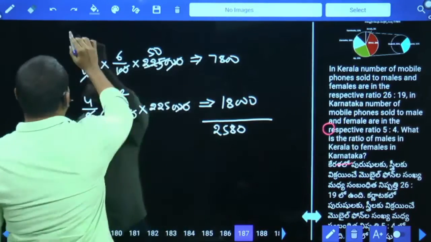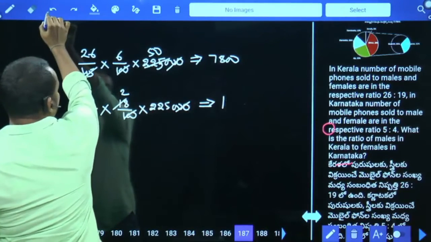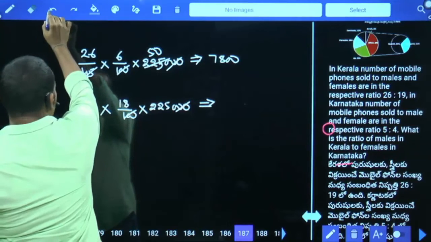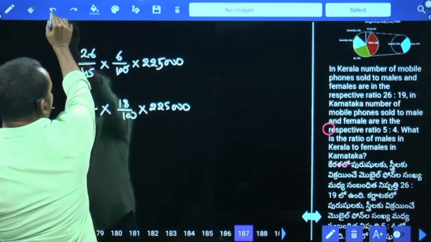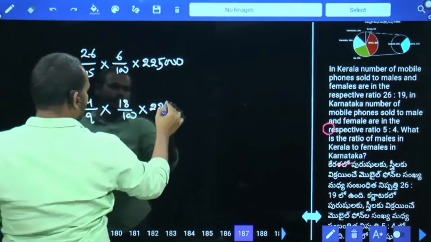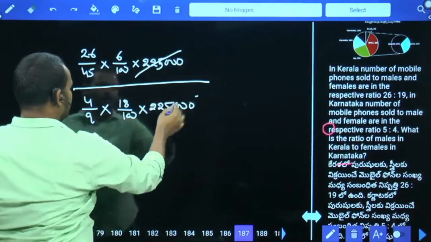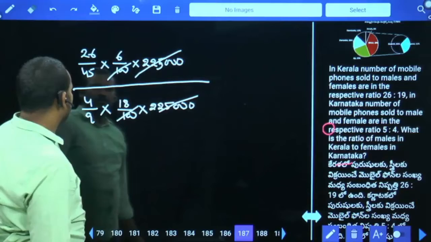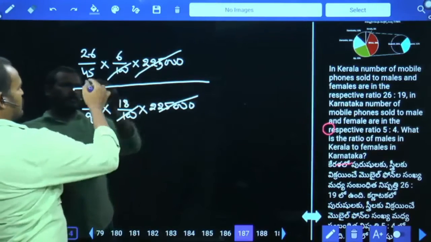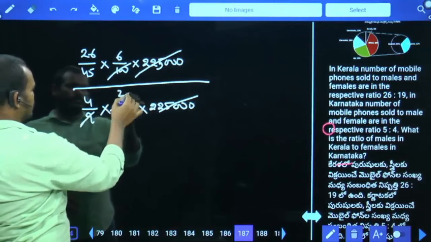Sorry, ratio. We required ratio. A required ratio means directly we are solving. This one cancel. 100 also cancel. Next, 9 how many times? 2 times.